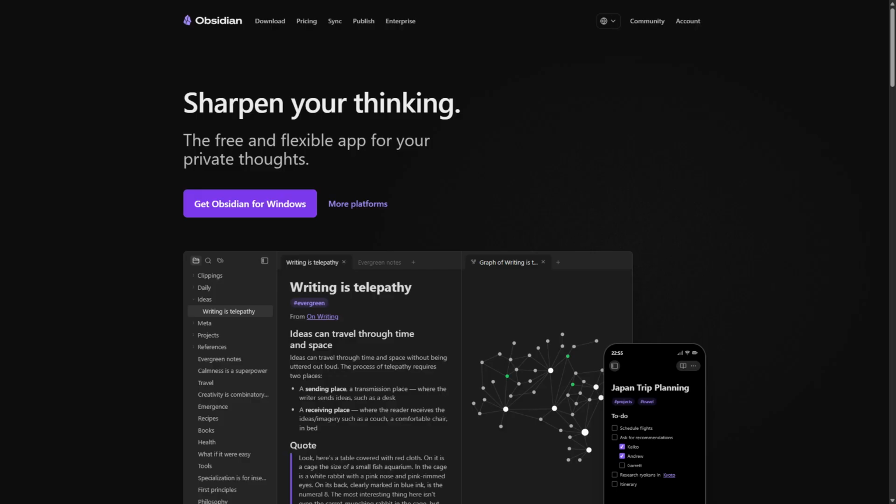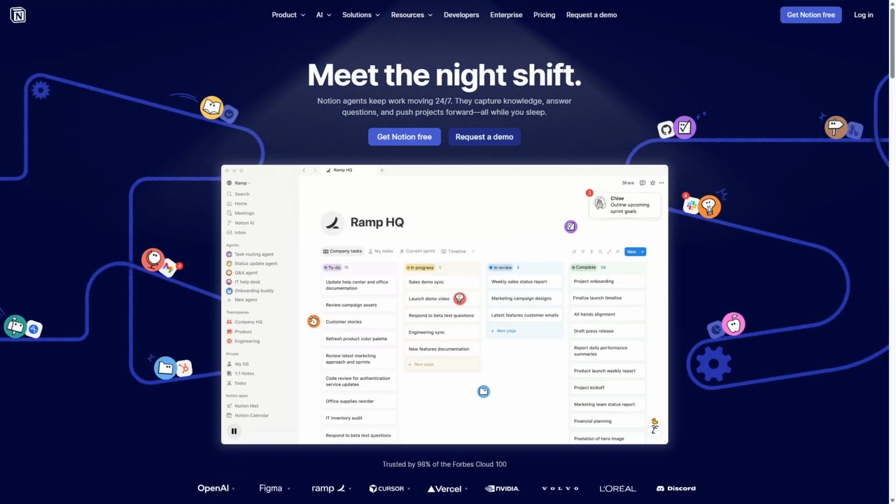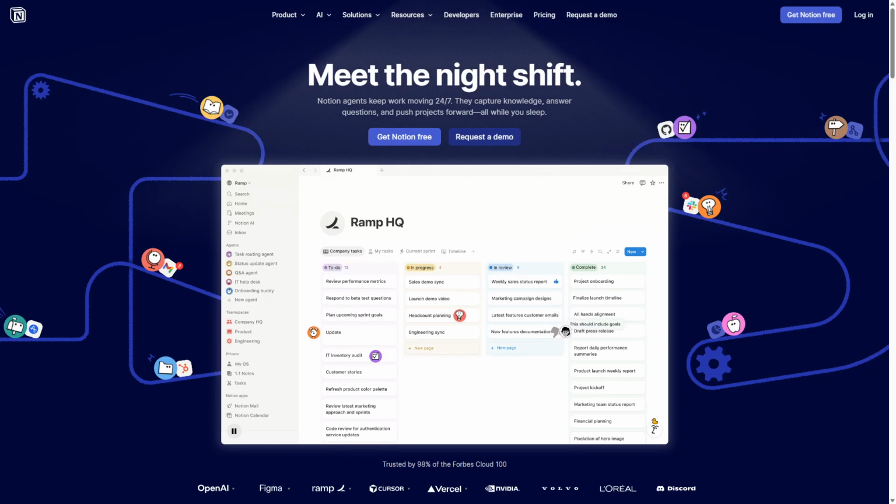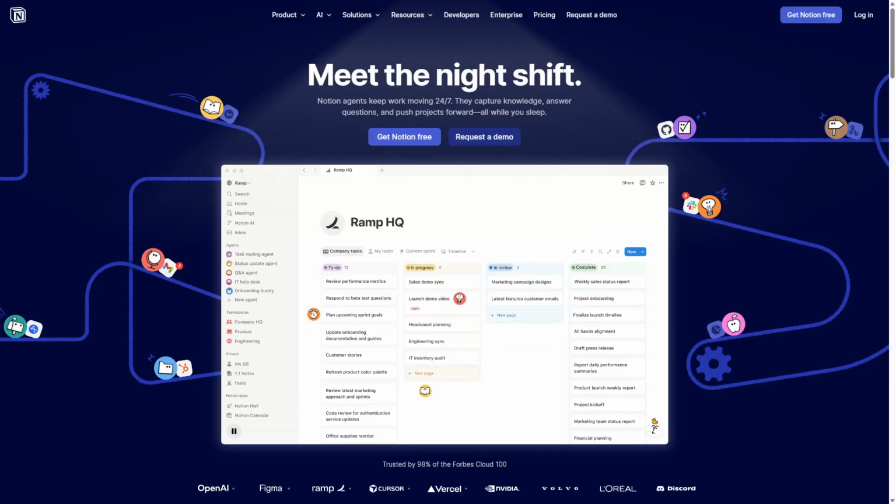For those seeking a powerful personal knowledge management tool, Obsidian is highly recommended. If you need a versatile workspace that supports collaboration and organization, Notion is the better choice. Both apps have their strengths, so consider your needs carefully to make the best decision for your note-taking journey.